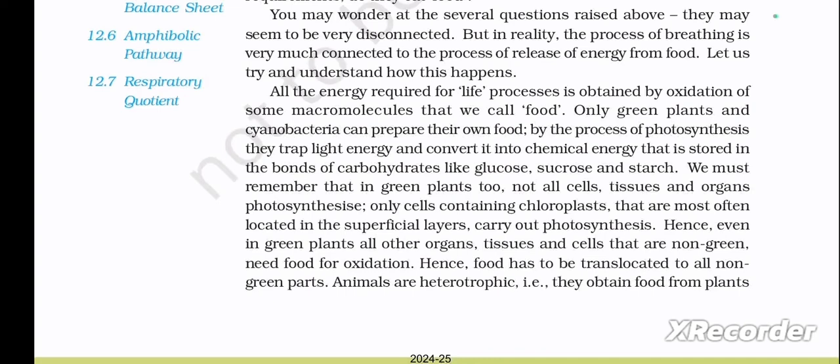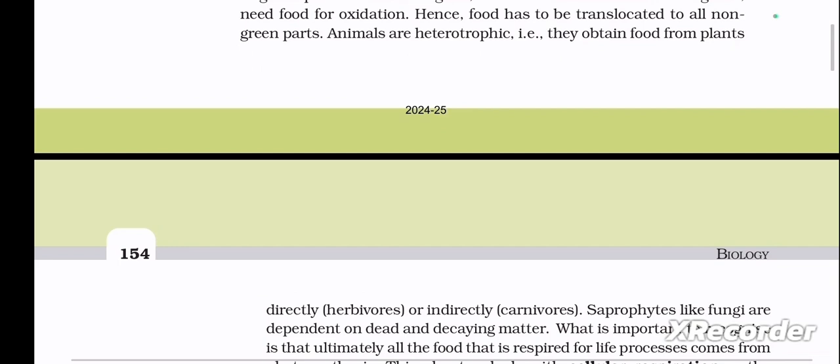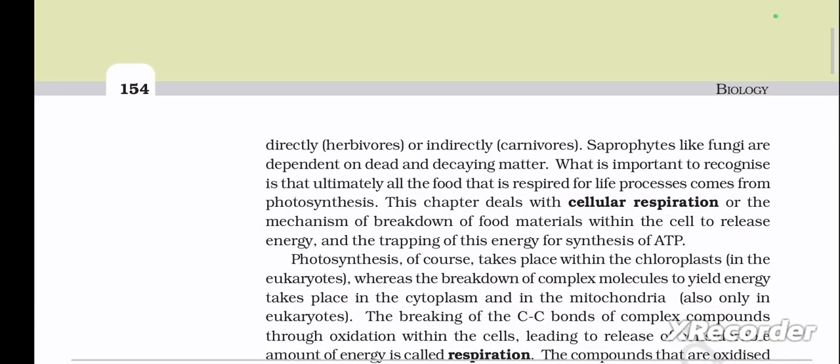Animals are heterotrophic, that is, they obtain food from plants directly, that is, herbivorous, or indirectly, called carnivores. Saprophytes like fungi are dependent on dead and decaying matter. What is important to recognize is that ultimately all the food that is respired for life processes comes from photosynthesis. This chapter deals with cellular respiration or the mechanism of breakdown of food materials within the cell to release energy and the trapping of this energy for synthesis of ATP.